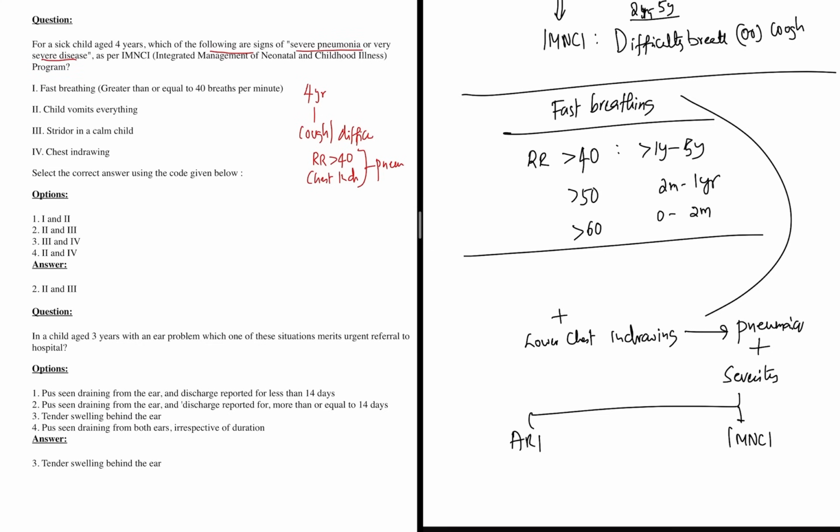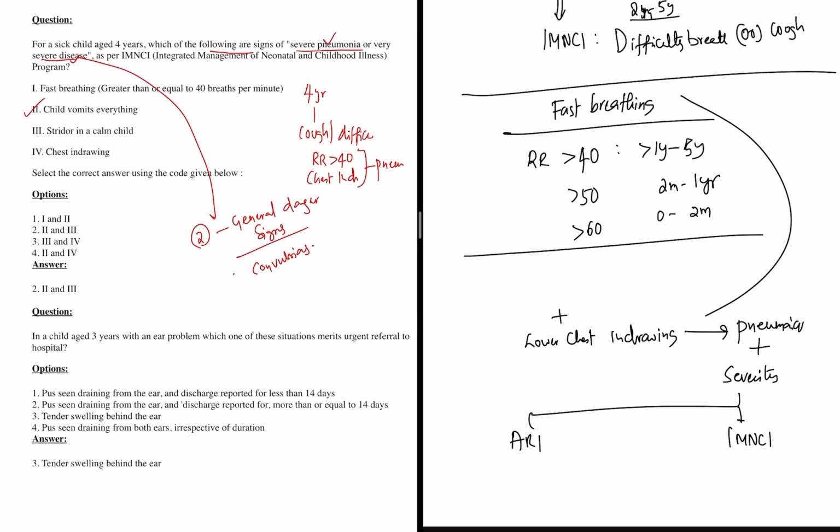This is what they are asking. Severe pneumonia or very severe disease, there are two criteria for it. One, if there is any general danger sign. What are the general danger signs you see in any child? The child is vomiting everything, whatever he is eating, is a general danger sign. And the child having convulsions is a general danger sign. Convulsions, presence of convulsions is also a general danger sign, right? So these are the two general danger signs which are mentioned in IMNCI.